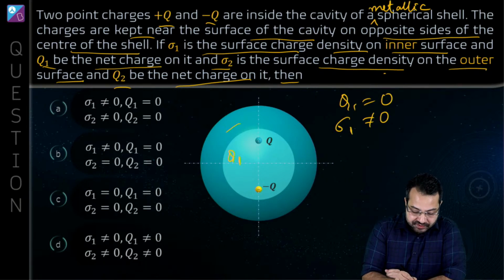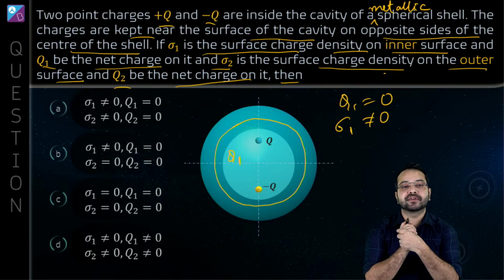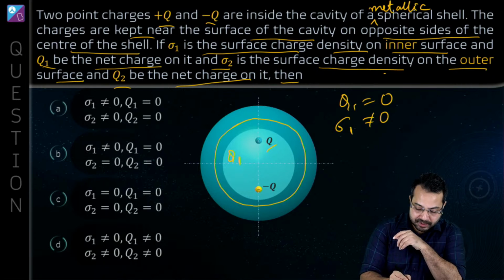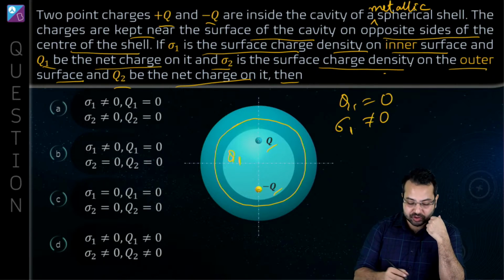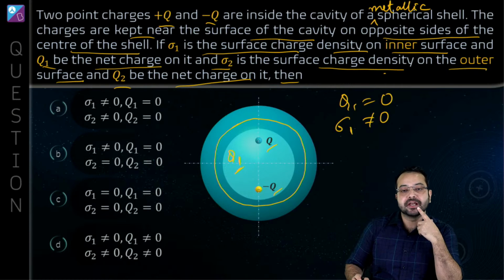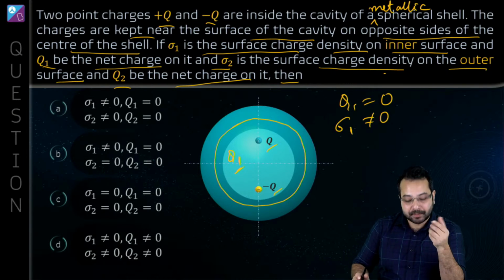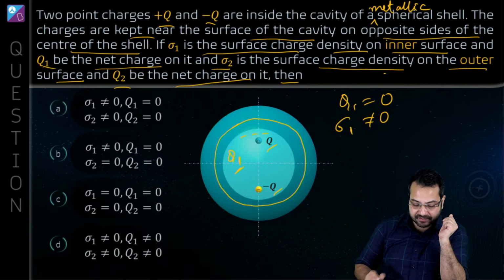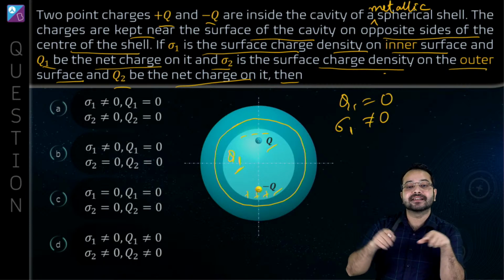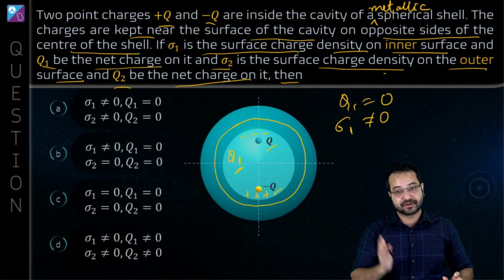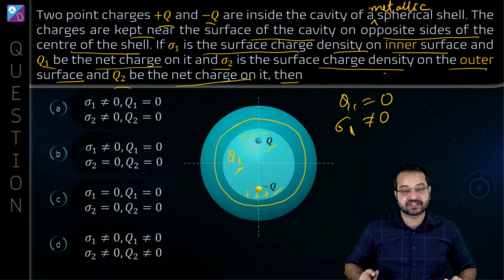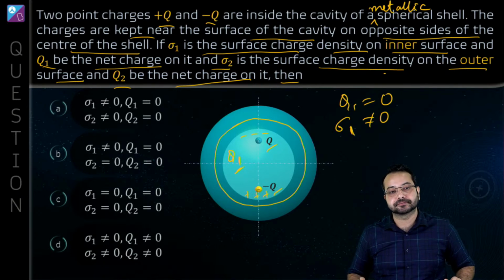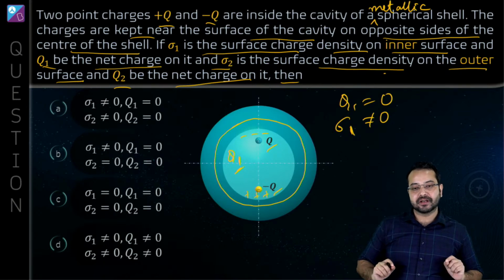We have chosen the Gaussian surface like this. Inside the Gaussian surface, the net charge has to be 0. This plus q and minus q is making it 0. So the charge on the inner surface also has to be 0. But because this is not a symmetrical situation, this plus q is going to pull the negative charges here, and this minus q is going to pull the positive charges here. The charge density is going to be non-uniform, and if it is non-uniform, we cannot say that the charge density is 0 everywhere. It is going to be varying at different places.